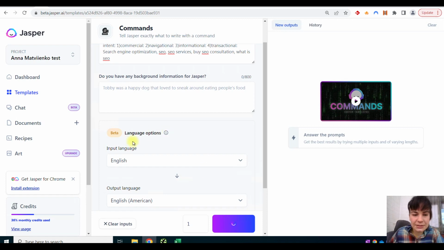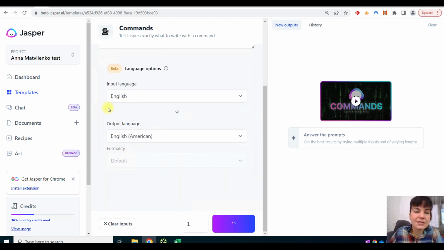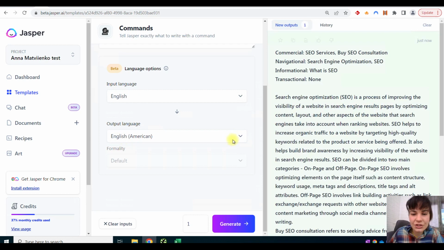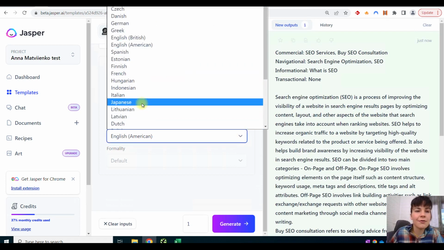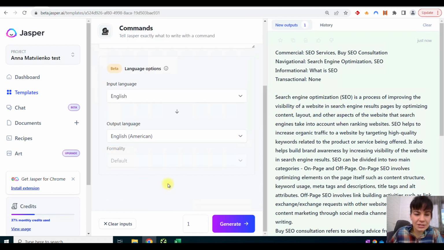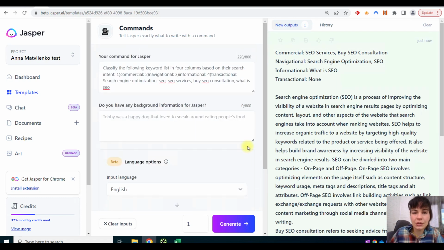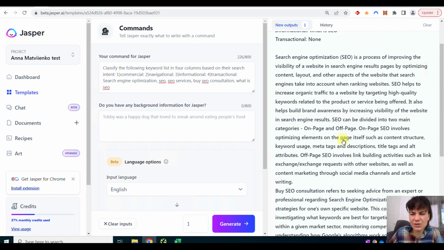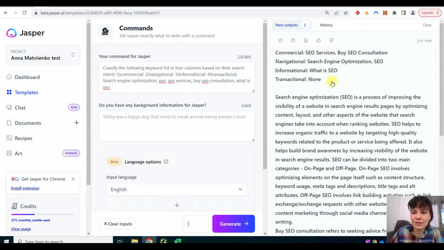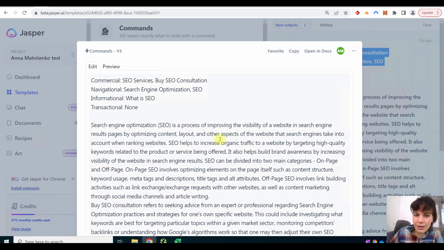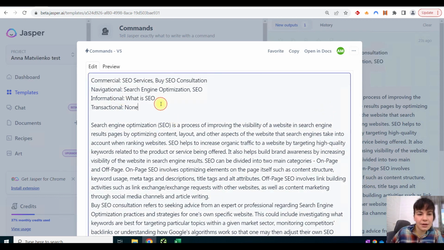While we're waiting, let's overview what we have here. The great thing is that we can use not only English, but already a lot of built-in popular languages. It's really cool, so no limits with international SEO. So here we see great output with classifications of the keywords and a few useless explanations, but nevertheless it does this job well, and classifies our keywords in a second.